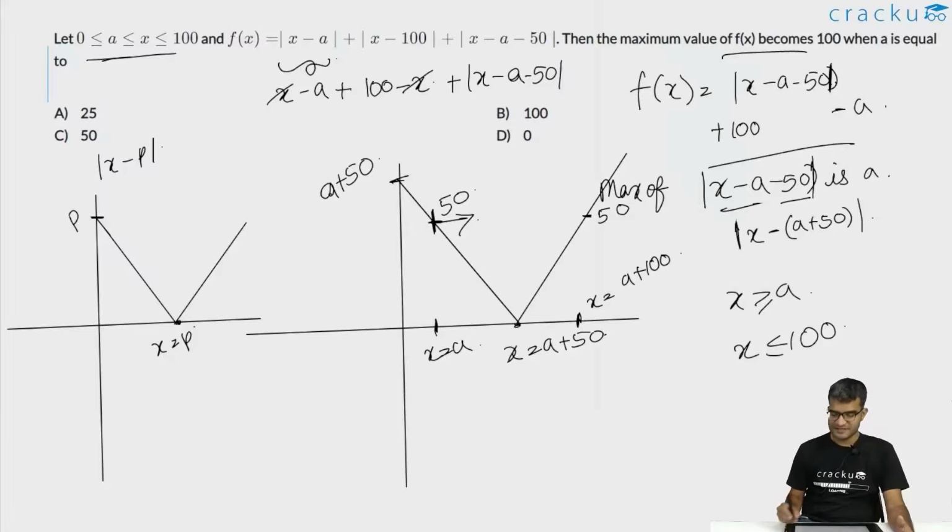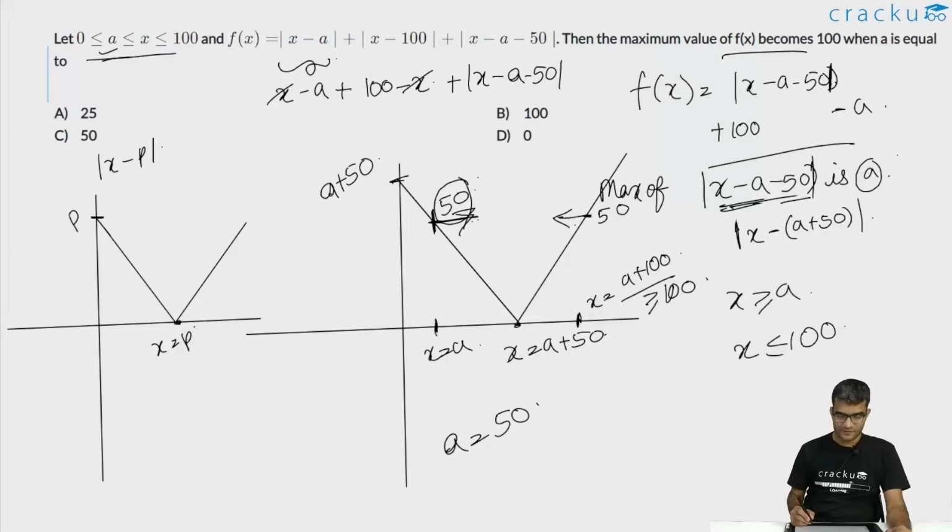When x is equal to a plus 100, x minus a will become equal to 100. 100 minus 50 is 50. Modulus of that is 50. But you know that a plus 100 is always greater than or equal to 100 because a is greater than or equal to 0. Or essentially for this question, because x is greater than or equal to a, the graph will be to the right of this, and because a and x, both of them are less than 100, greater than 0, it will be to the left of this. So if the maximum value of this is equal to a, it would imply that the maximum value of this, which is 50, has to be equal to a.